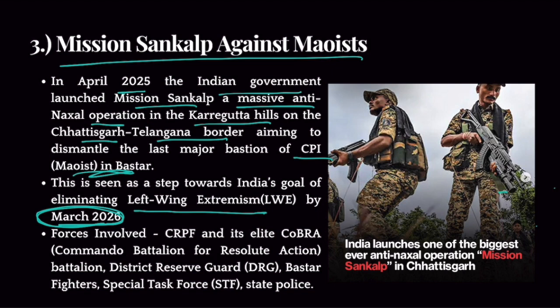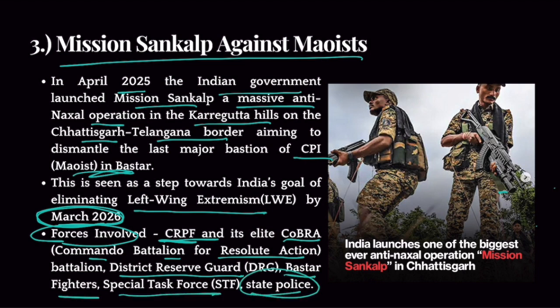Now, which security forces are involved in this operation? CRPF, Central Reserve Police Force, and its battalion called Cobra Battalion, Commando Battalion for Resolute Action, District Reserve Guard, Bastar Fighters, Special Task Force, and State Police, Chhattisgarh State Police. Clear? Now, this operation is going on in Karegutta Hills. It is argued that this is the last known hideout of Naxals. Everywhere else, Naxals have been almost eliminated. This is their last stronghold.